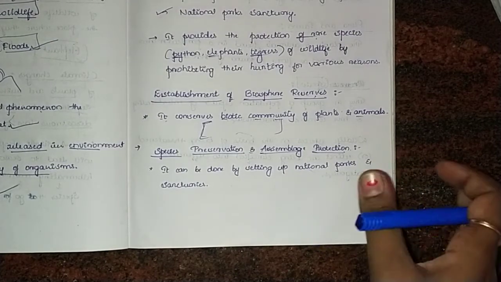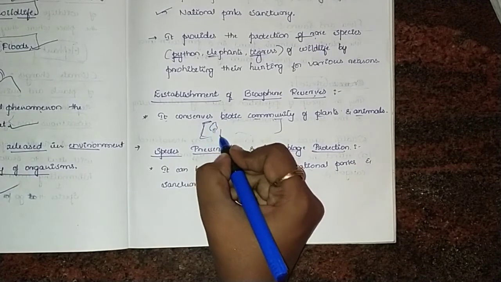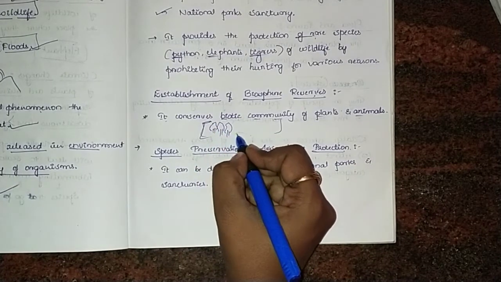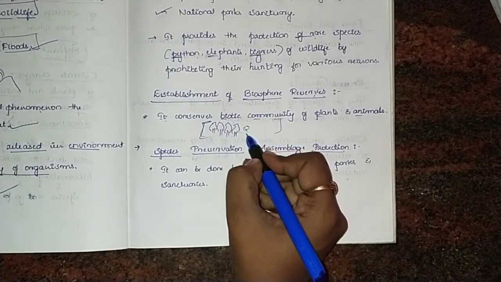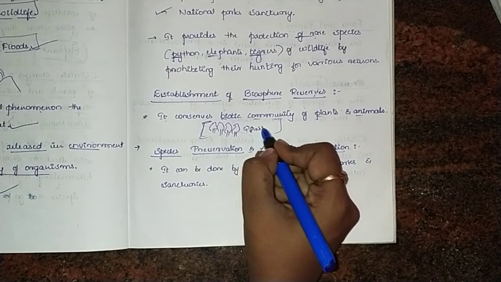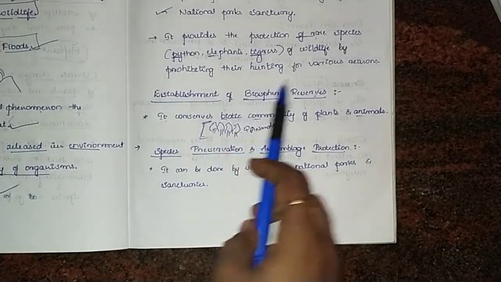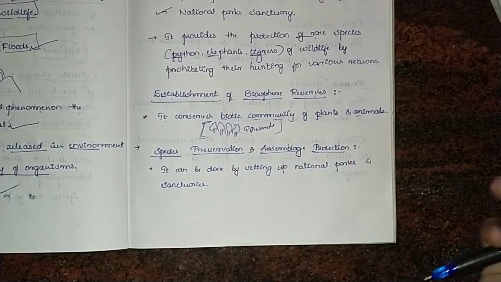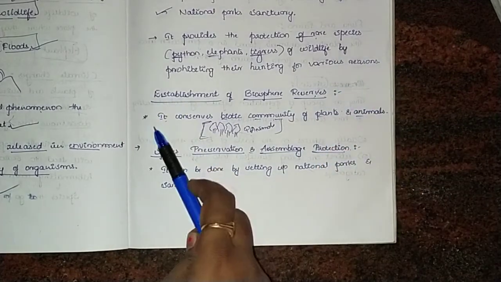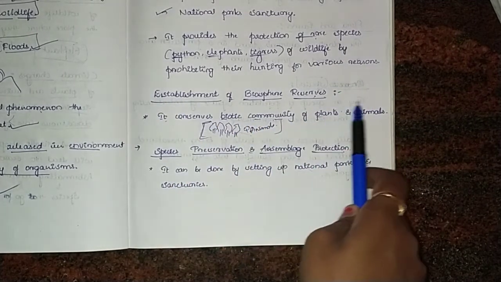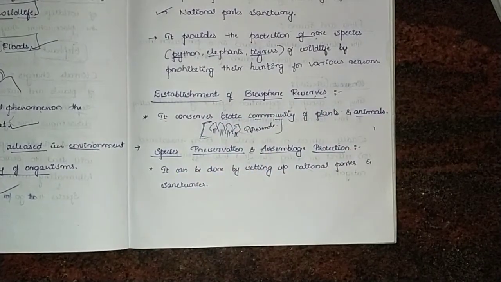For such an area we take it as a biotic community. For example, on a large scale of area, trees will be there or else animals will be there. For all such reasons we take it as the establishment of biosphere reserves. So it conserves the biotic community of plants and animals. I hope you children got an idea about the establishment of biosphere reserves.